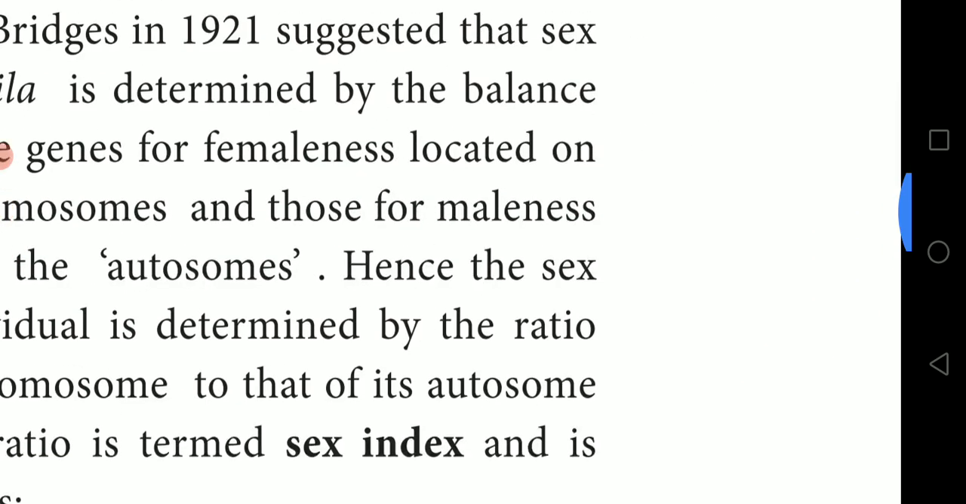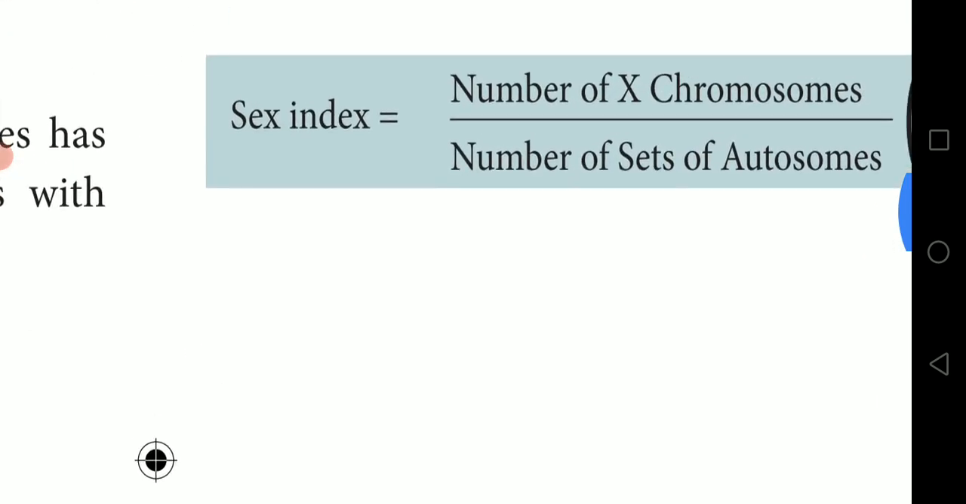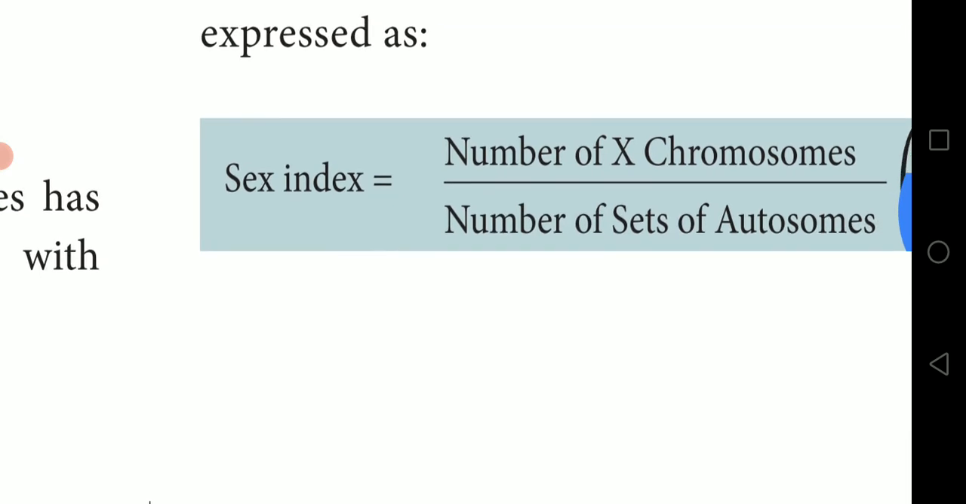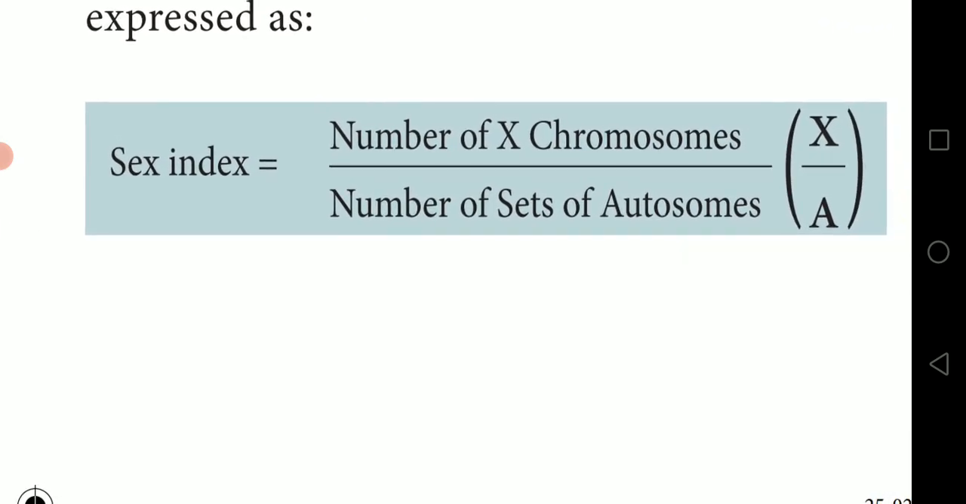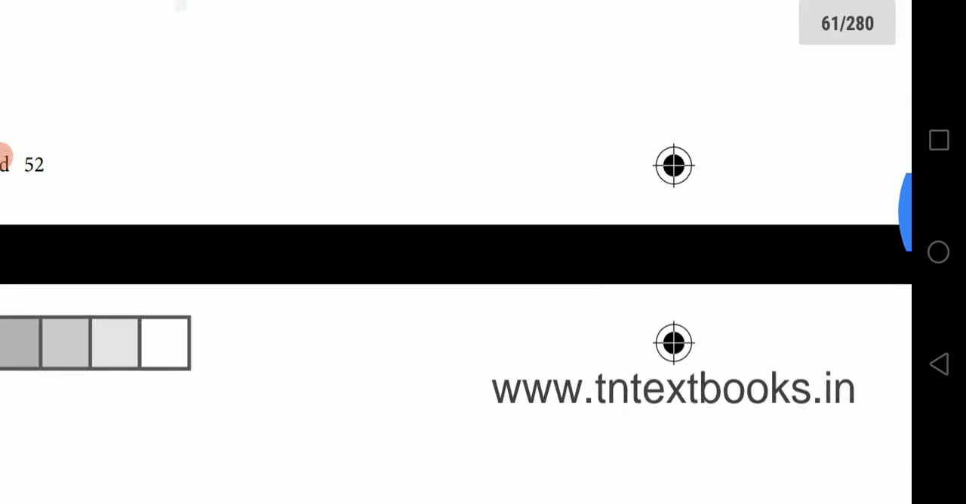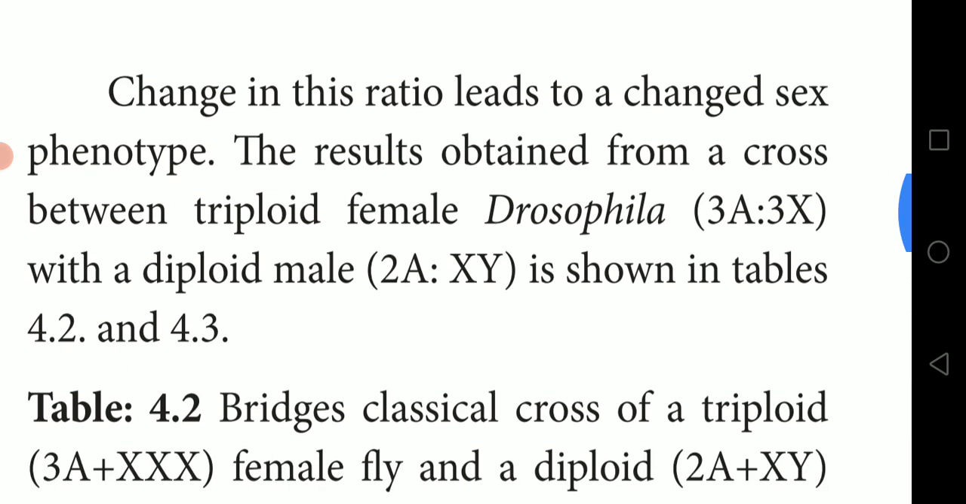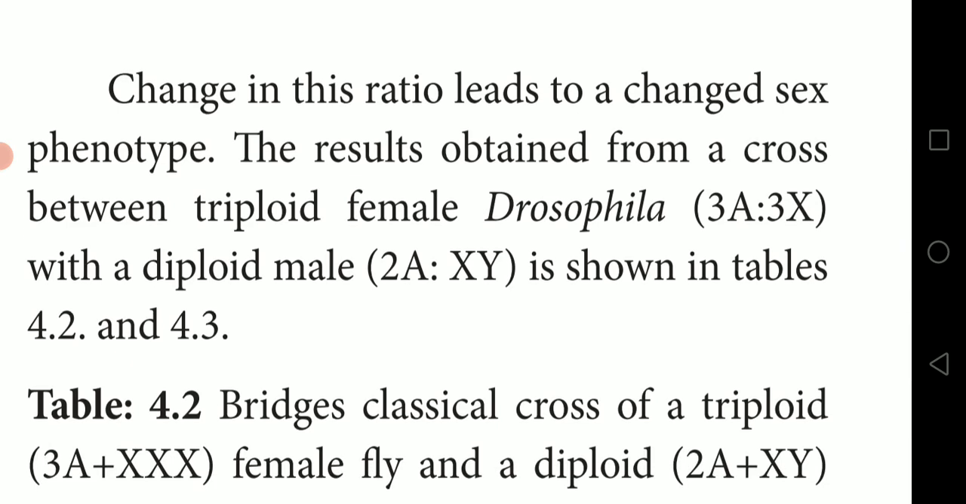The next continuation of this. So what is the sex ratio? Sex index is the number of X chromosomes divided by the number of sets of autosomes, as given here. Just go through it. The change in this ratio leads to a change in the sex phenotype. Since the ratio is changed, the external structure will also change. Phenotype means external appearance, external structure.